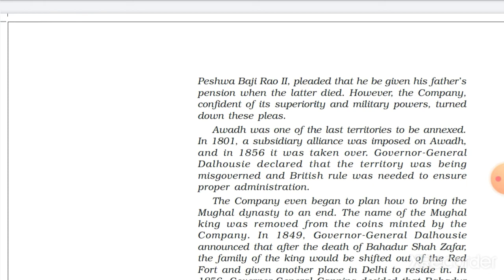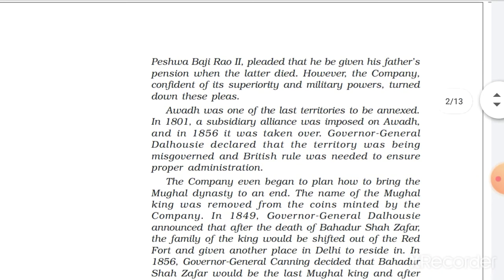Okay, so it should have been between two sides, but it was only from the Britishers. The kings were not even participating in any of the agreements. It was just from the side of the Britishers. They said that they will give a part of their army to the kings, and also the kings have to pay rent to the Britishers.